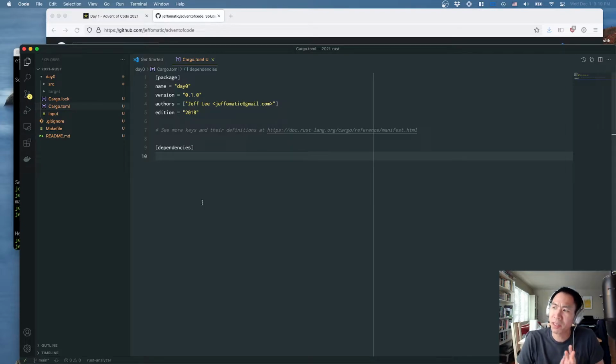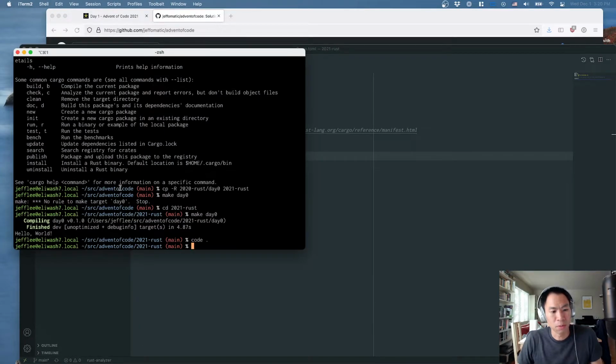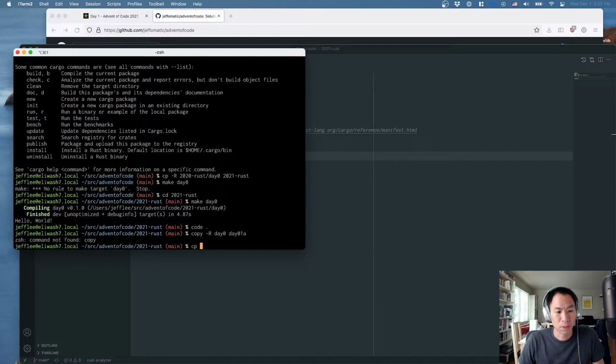I'm trying to think if there are any other common libraries I will use besides the lazy static. I'm sure there's other ones that we'll run into. But in general, I try to avoid dependencies as a general rule when I program, but especially when I'm doing advent of code. So because we've got enough going on here, I think what I'm going to do is just go ahead and copy day 0 and make my day 1A. And we're gonna go from there.